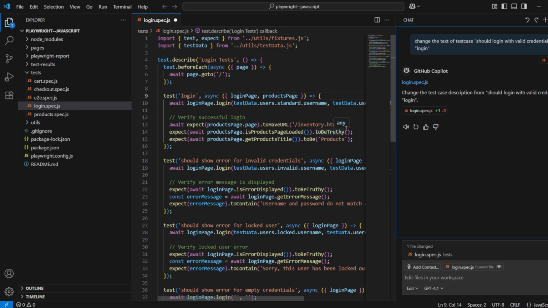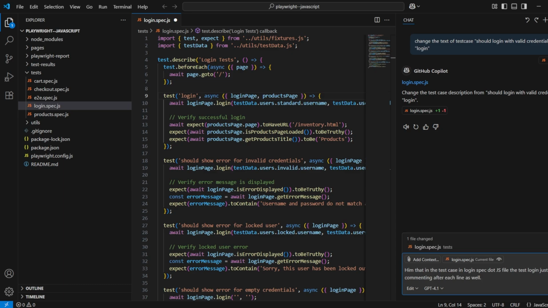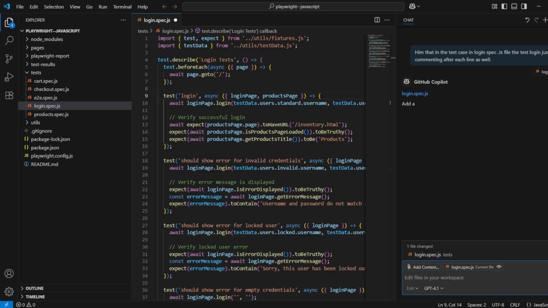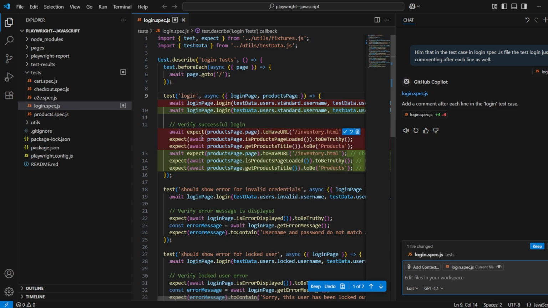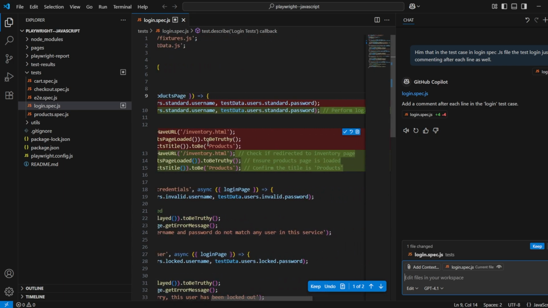Let me do another task. Let me just tell it that in the test case in the login spec.js file, the test login, just add a comment after each line as well. So basically I'm asking that in this test case, I want you to add comments as well. So it has put down a comment that verifies successful login. Before it was not there. Also, after each step, it has added a comment as well. All right, so I can approve it.